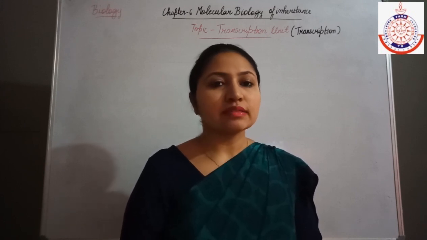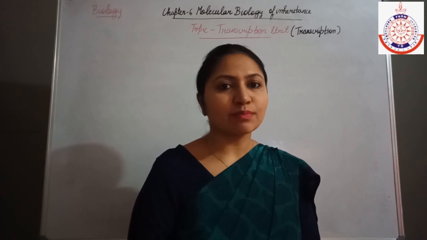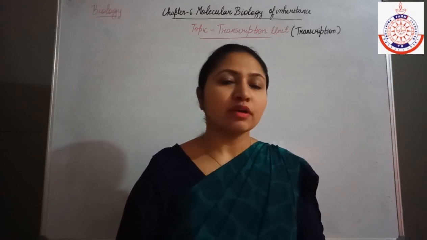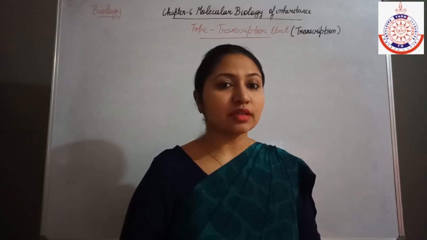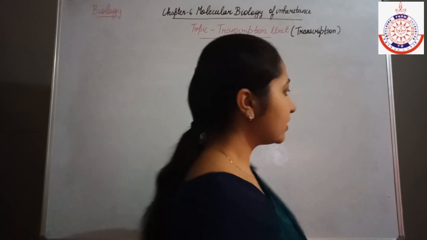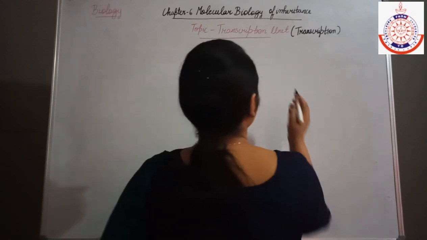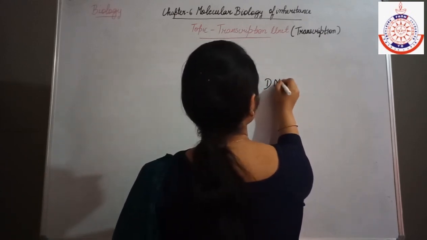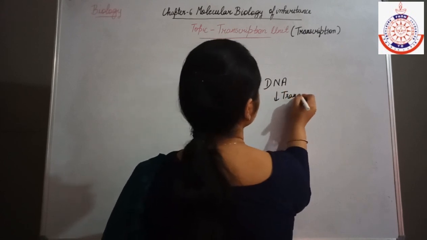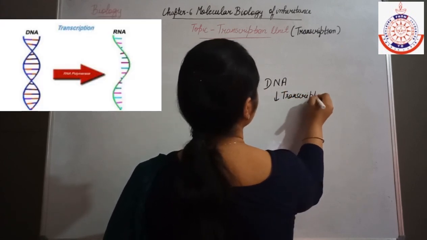So today we will start the new topic, that is transcription, of chapter 6, molecular biology of inheritance. In the previous lecture we discussed that transcription occurs in the nucleus region. Like DNA, it is present in the nucleus, and by the process of transcription, what happens?